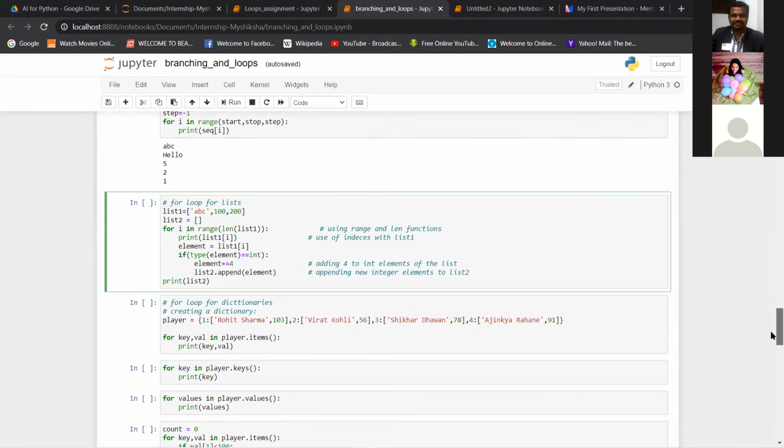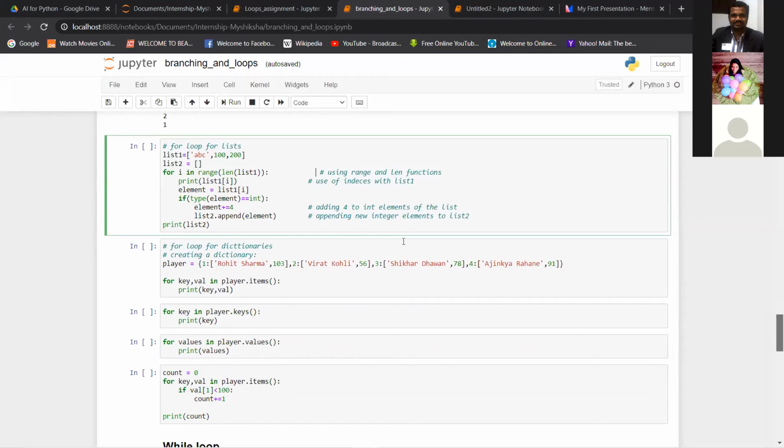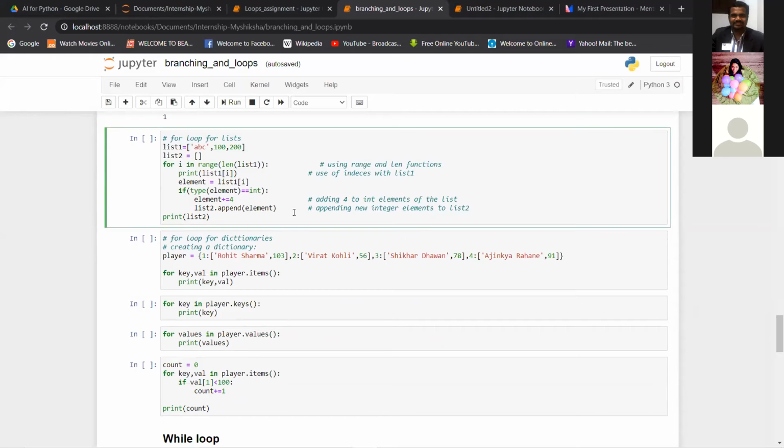So again, a simple list operation we are doing here. What we are trying to do is create a list with 3 elements. First element is a string element, then numeric elements. We have assigned and we have created an empty list. If you don't give any values inside square brackets, it will be an empty list.